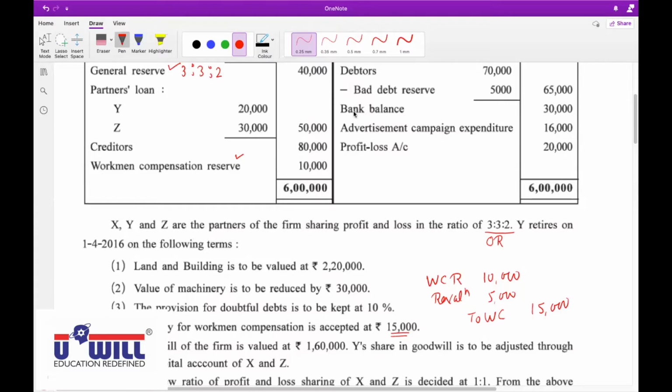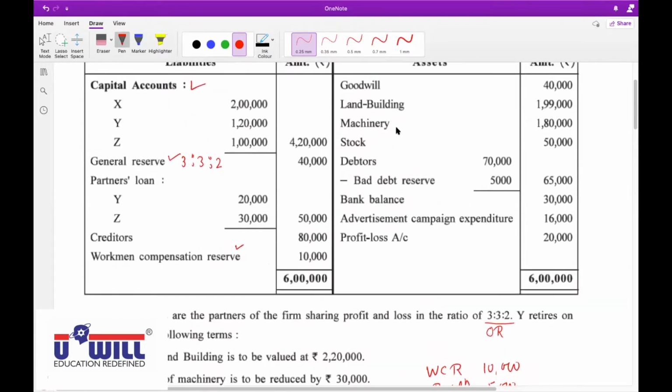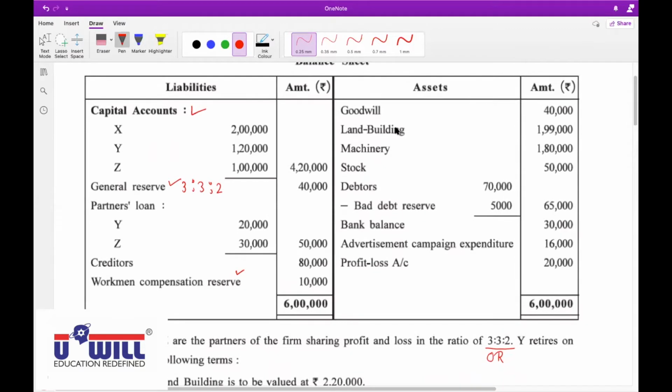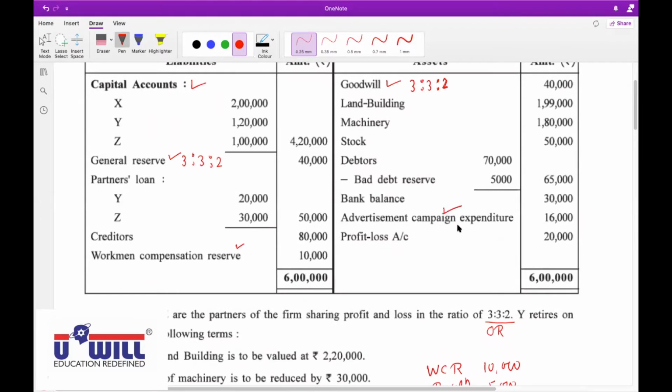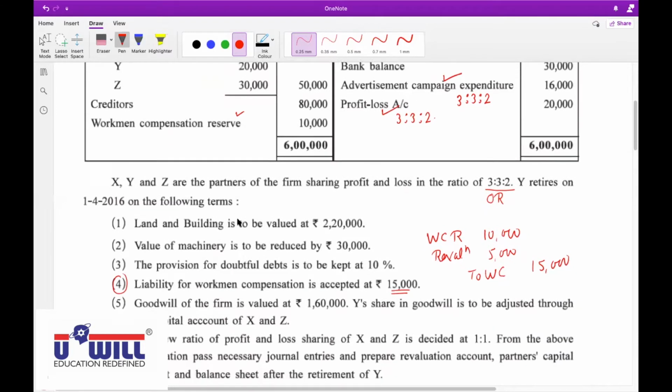On the asset side, we will distribute goodwill. All of you mark it in the ratio 3:3:2. This we will distribute between the partners. Then advertisement campaign expenditure, put a tick on it. That also will be distributed between the partners in 3:3:2 ratio. And profit and loss account also will be distributed in the ratio 3:3:2. Remaining adjustments we will read when we solve the question.